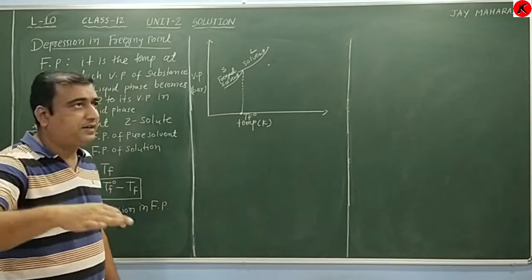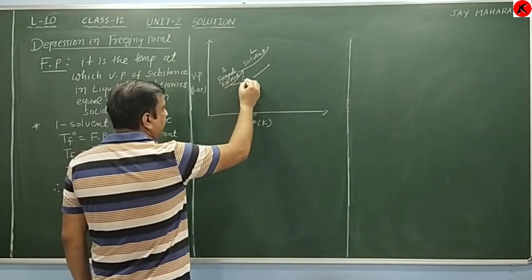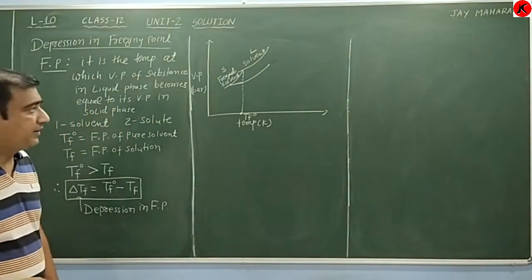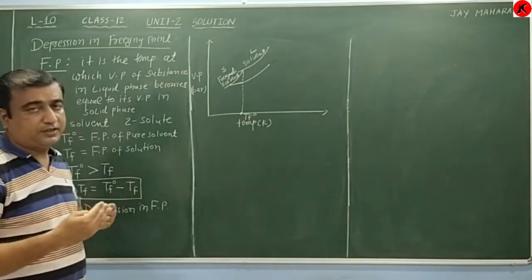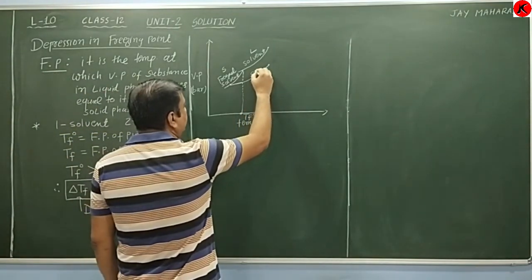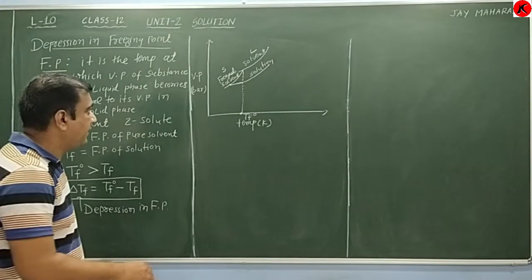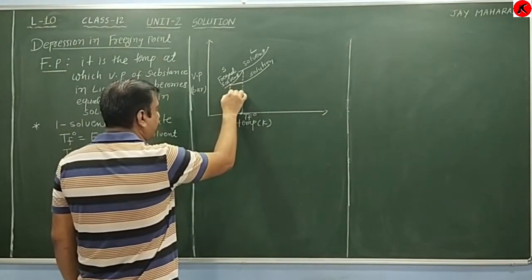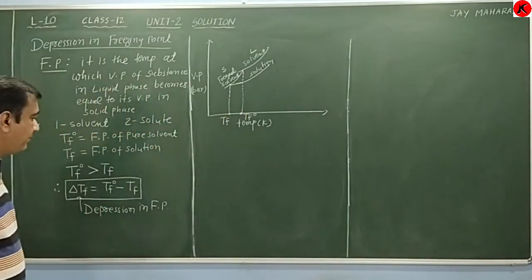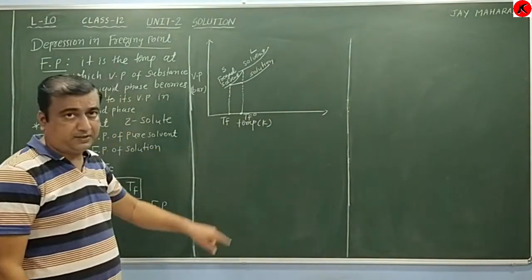As the temperature decreases, the vapor pressure decreases, and when this graph touches the frozen solvent curve, at this temperature the solution freezes. This temperature is known as the freezing point of solution. This graph is for the solution. At this temperature the solution starts to convert into solid form, and this corresponding temperature is known as Tf. So from the graph it is clear that Tf0 is always greater than Tf.